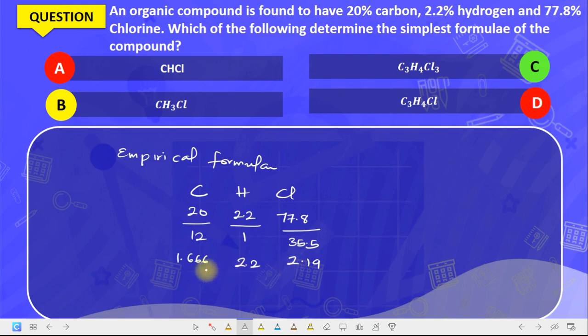Now what we do next is divide by the smallest, which is 1.66.